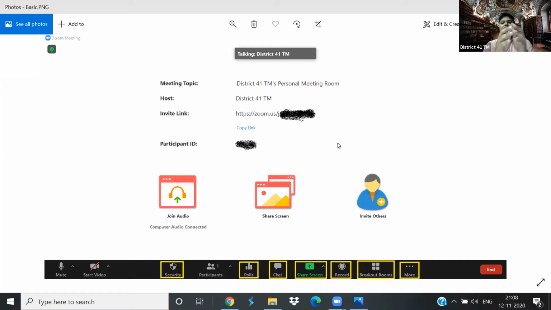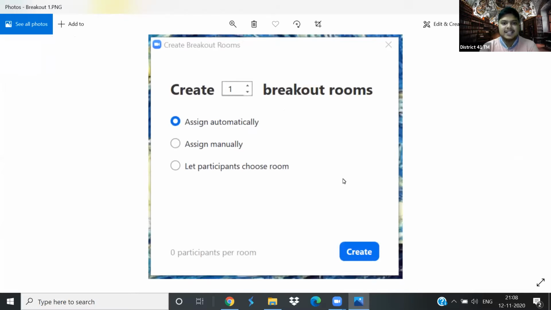So this is the home screen whenever the host joins the meeting room. And since we are doing this specifically for the contests, the first thing that would be required are the breakout rooms. When you are the host, you will get this button at the lower bar, the breakout room. So let's see. This is what happens when you click on that particular button.